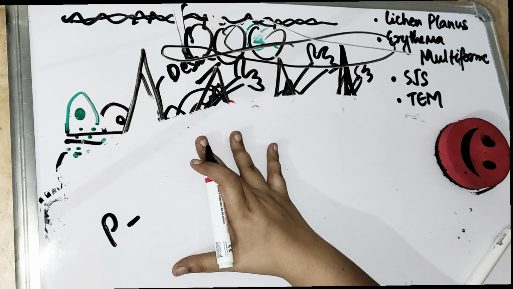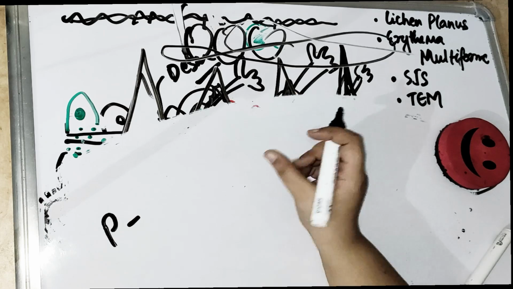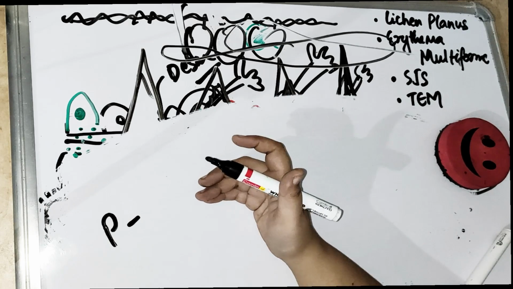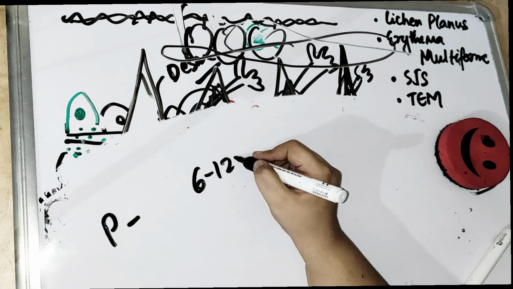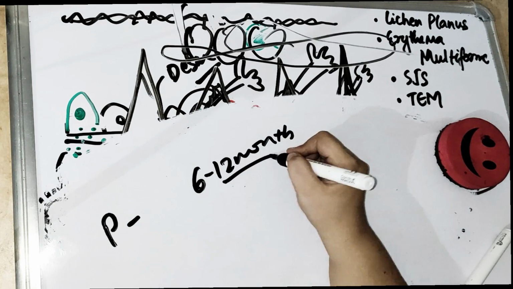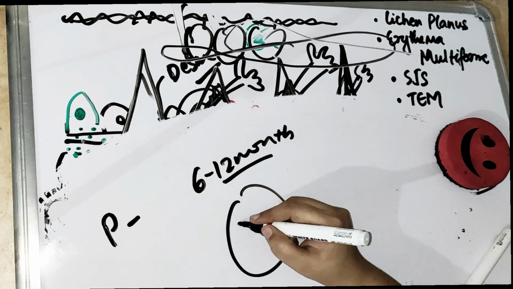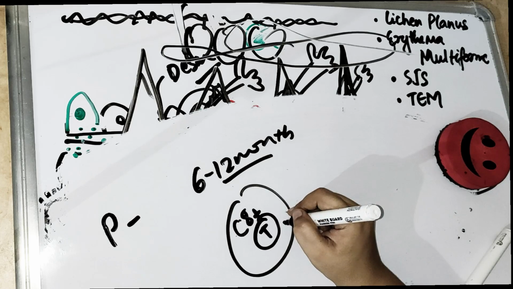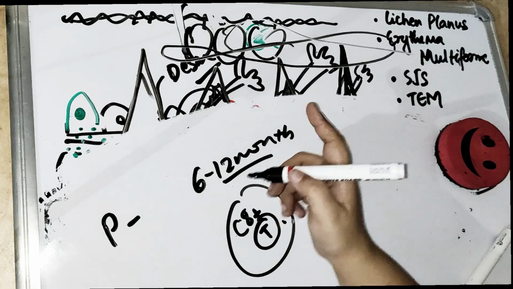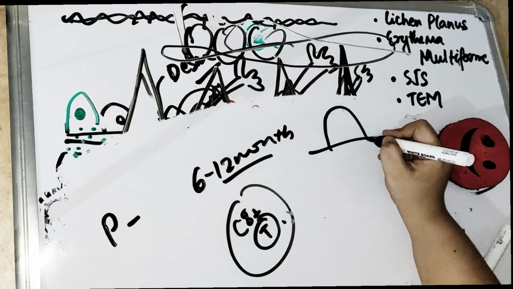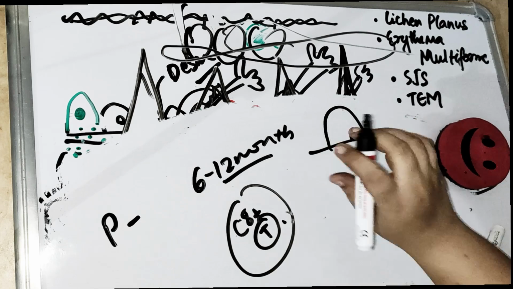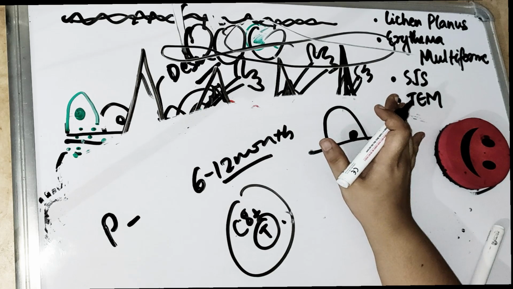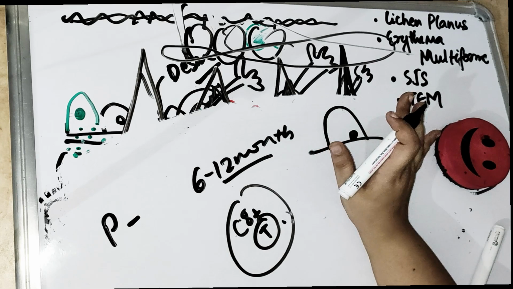But the good part is that the cutaneous lesions, the lesions which occur on the skin, heal on their own. They are self-limiting lesions, they heal in 6 to 12 months. Now what happens? These CD8 plus T cells target our own body cells, which are the keratinocytes. But when they target the keratinocyte, I told you, the exact cause is not known.